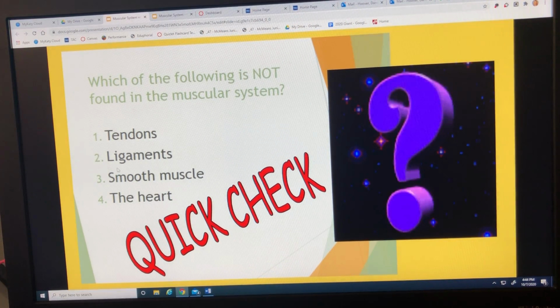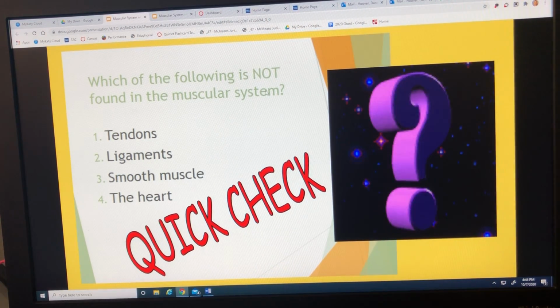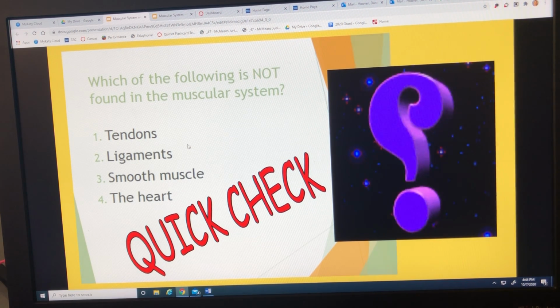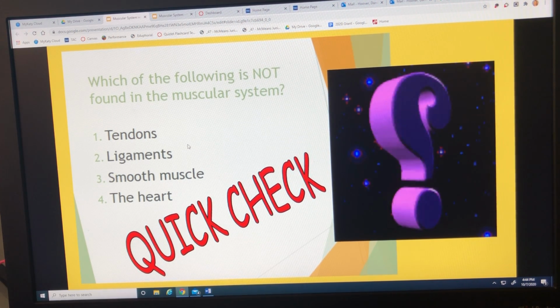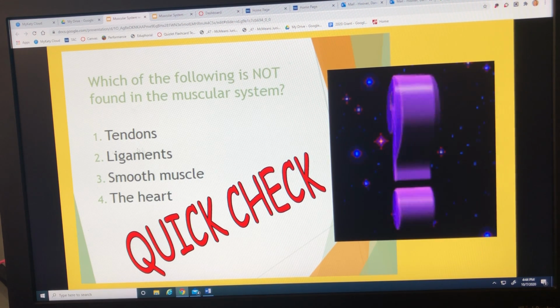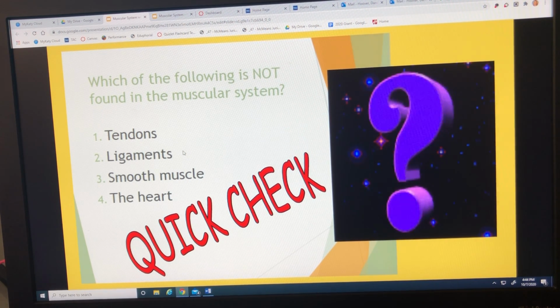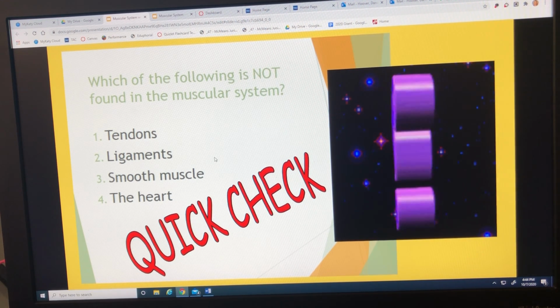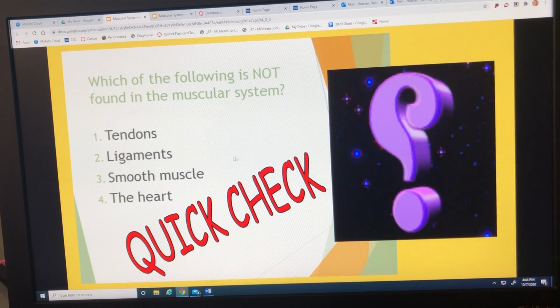So of course the answer that is not found in the muscular system is ligaments, because ligaments are that tough, stretchy tissue that connects bone to bone, and that actually is part of the skeletal system. So the answer to our quick check question is number 2, ligaments. Ligaments are not part of the muscular system.